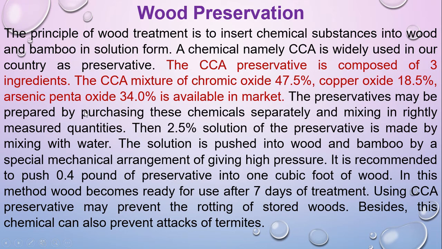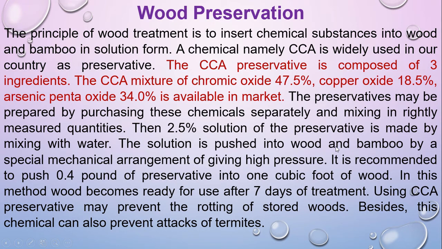So the percentage is: chromium oxide is 47.5%, copper oxide is 18.5%, and arsenic pentoxide is 34%. You can get this chemical or this CCA mixture straight away from the market or shop, or you can mix it with these components. The preservatives may be prepared by purchasing these chemicals separately or mixing rightly. Then a 2.5% solution of the preservatives is made by mixing with water. So 2.5% of this chemical is mixed with the water.